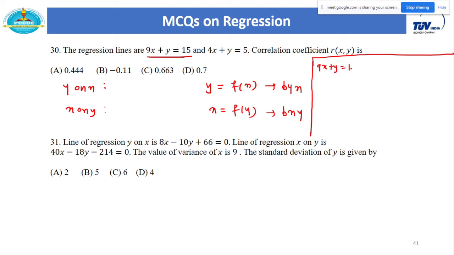9x plus y is equal to 15. Right now I don't know whether this is y on x or x on y. So if I consider this line as x on y, then it becomes x is equal to f of y. So x is equal to minus 1 by 9 times y plus 15 by 9. Correct? And if I consider the same line as y on x, then y is equal to minus 9x plus 15. Is this clear? Because I don't know whether this first line is x on y or y on x, I have to consider both the cases. Then I will delete one of the cases.